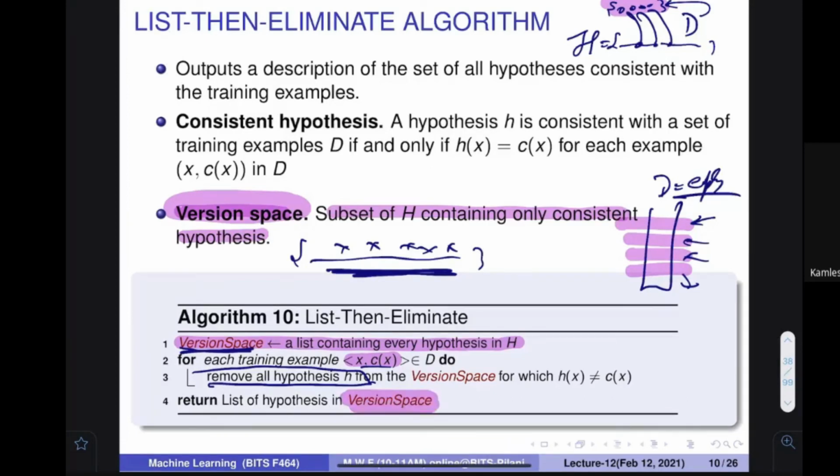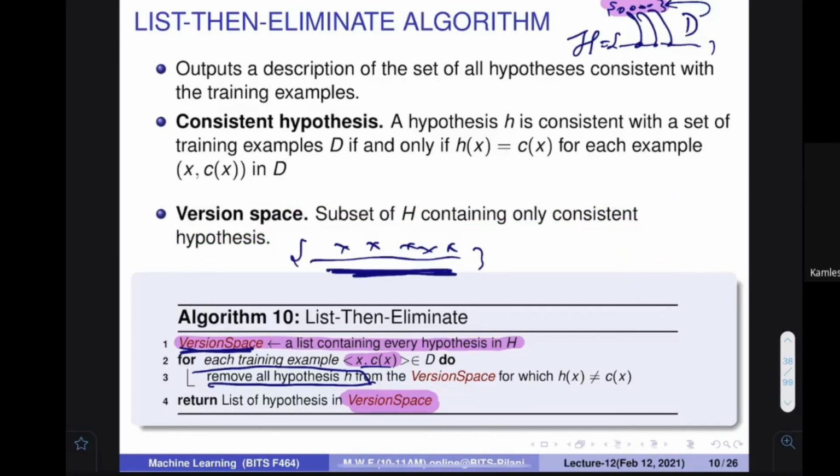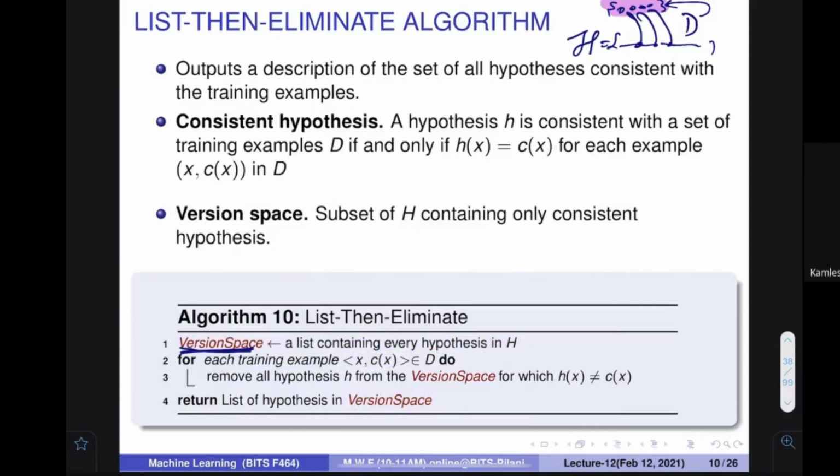Is it a good idea? Answer is yes or no. The idea is fine, there is no problem, but the idea is not good. Why is it not good? Because we know that this space is infinite. The idea is very good, but this space is infinite. How can we contain all the items of an infinite space in one place?